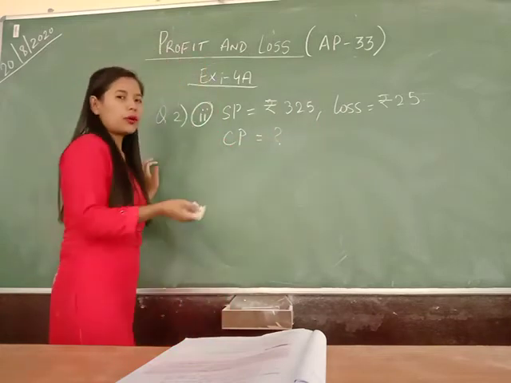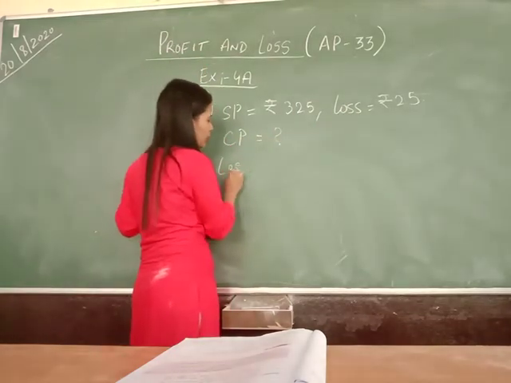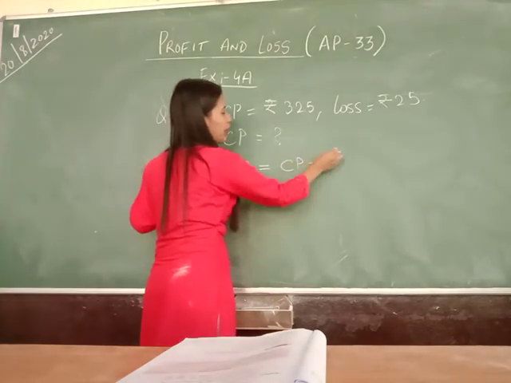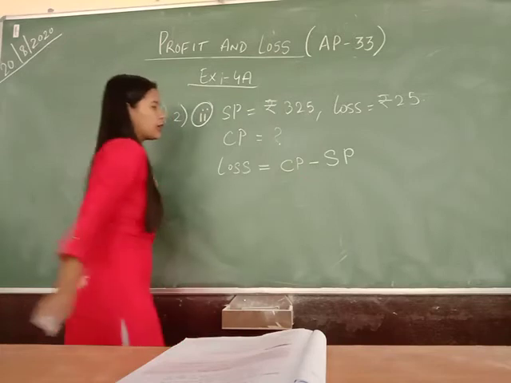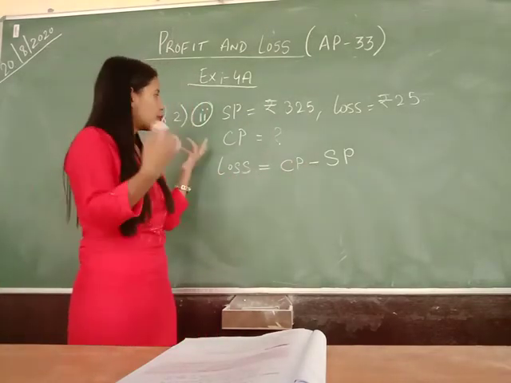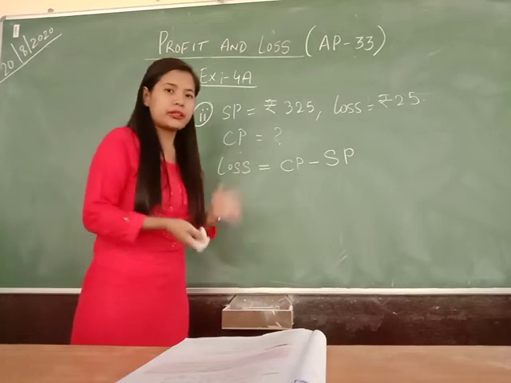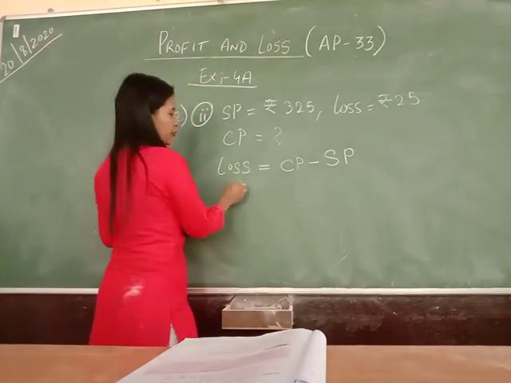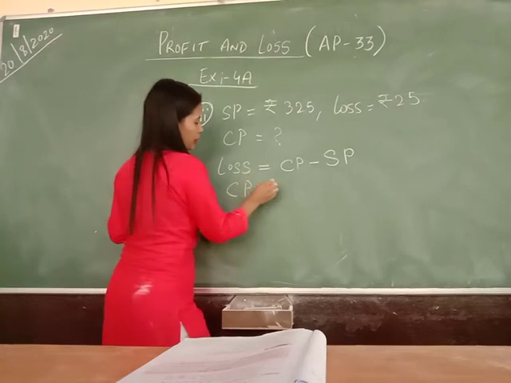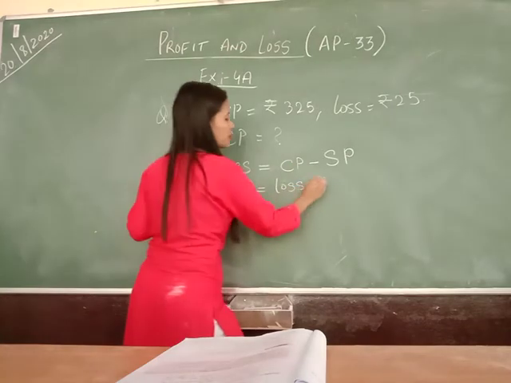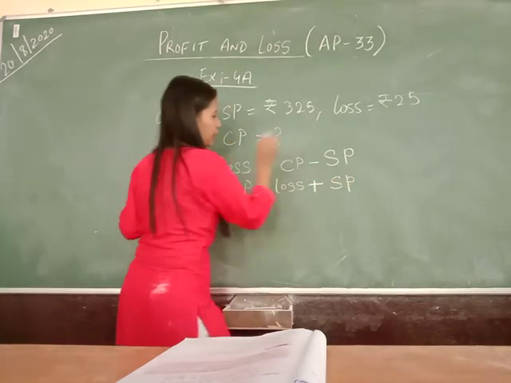The formula that interlinks these three quantities is loss equal to CP minus SP. I am recalling this formula because I do not remember the formula of CP directly. Now from here I can deduce the formula for CP, that will be equal to loss, and this when taken to this side becomes plus SP.